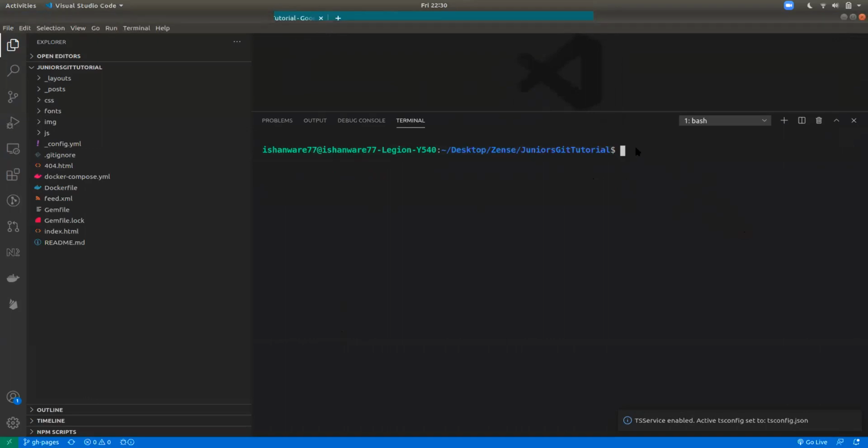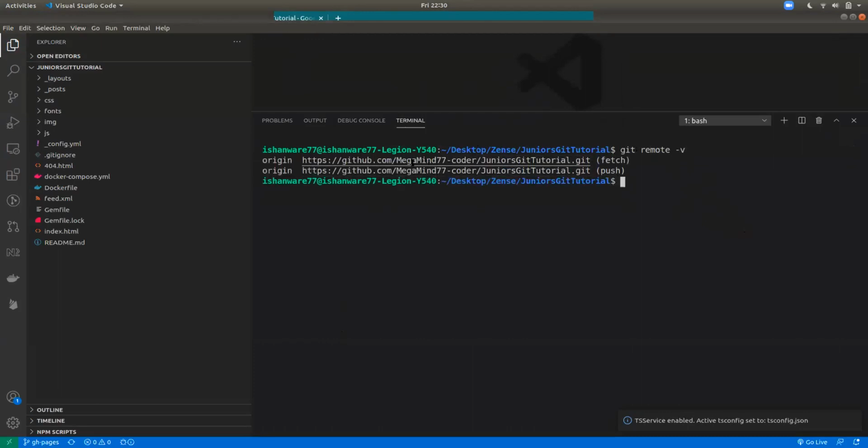Now when I say git remote -v, see this, the origin is my version of the repository. Now I will be adding another remote called upstream. Upstream is basically the main repository from which I have cloned, right?